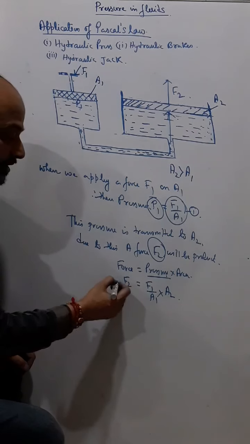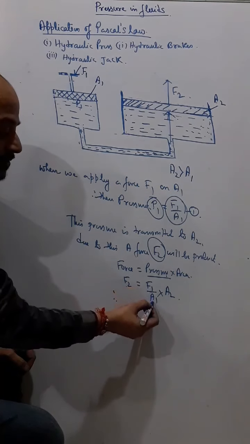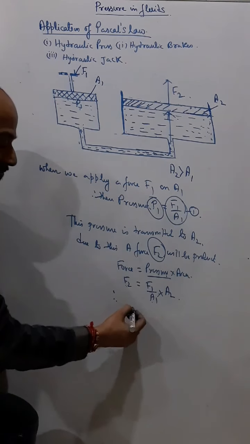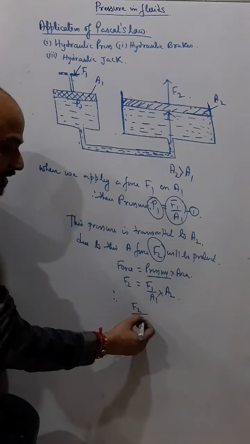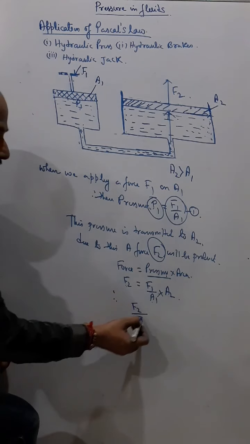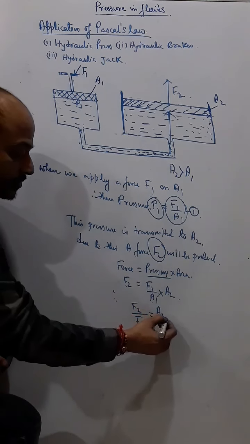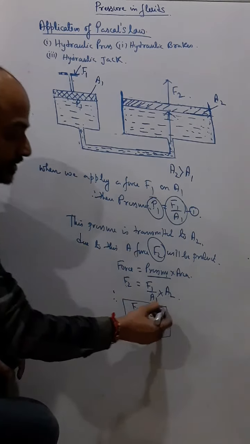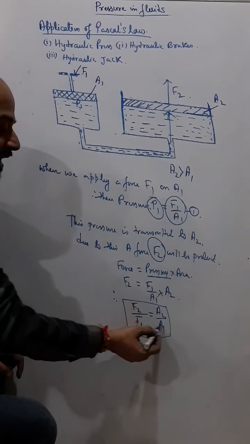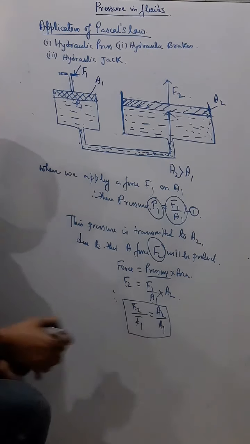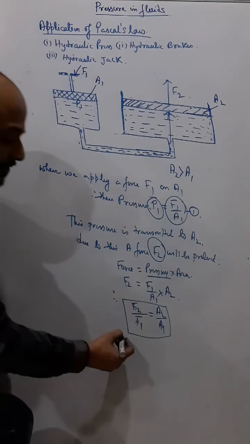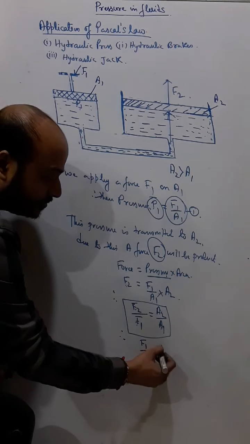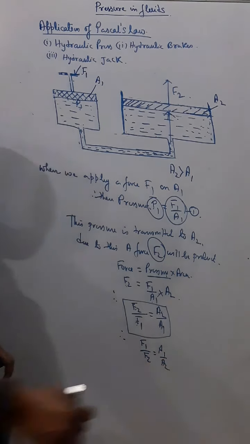So finally what we got? F2 equals F1 by A1 into A2. Now if you compare this F2 and F1, what can I say? F2 by F1 equals A2 by A1. So we got this relation. This is the relation for a hydraulic machine. In any hydraulic machine sums, you can use this formula, F2 by F1, or we can say F1 by F2 is equal to A1 by A2.